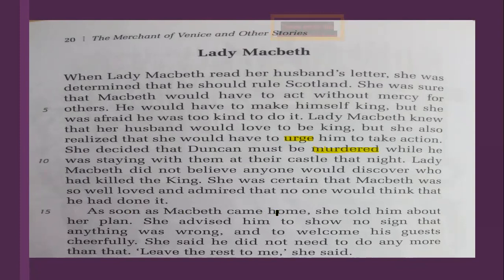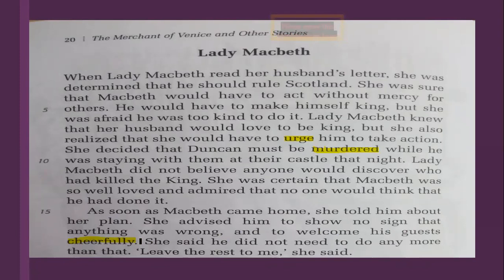As soon as Macbeth came home, she told him about her plan. She advised him to show no sign that anything was wrong and to welcome his guests cheerfully. So what does she do? She tells Macbeth as soon as he arrives home that you just make the preparations for the royal visit, and we are going to do this once the king has had the feast and is relaxed and things are already normal.